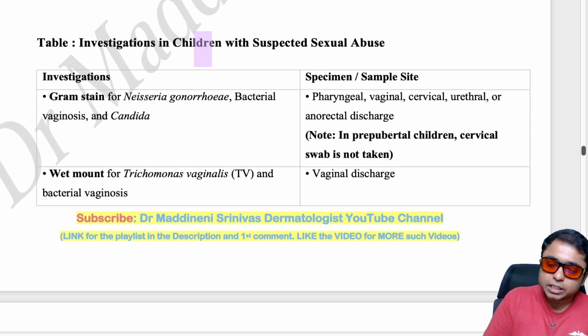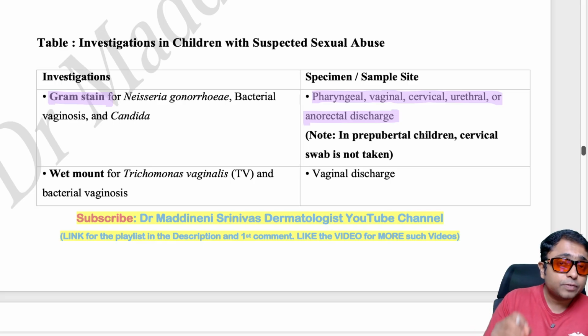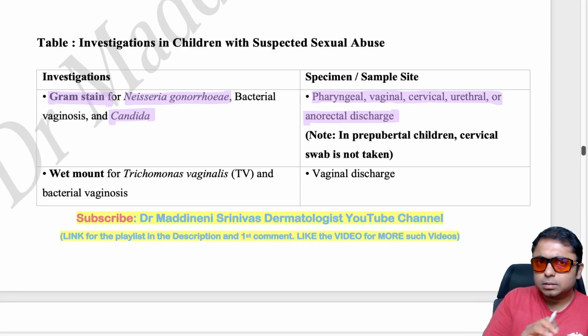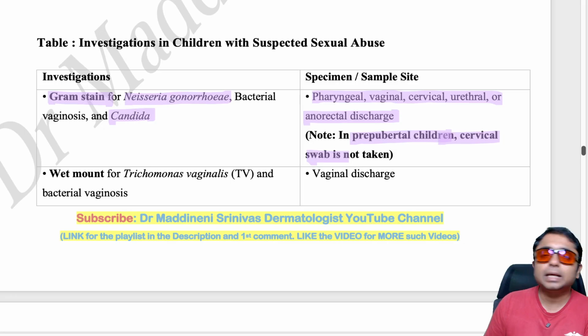What are the investigations we should do? They are going to be the Gram stain. From what samples are we going to do the Gram stain? It is from the specimen from the pharynx, vagina, cervical, urethral discharges, and also anorectal discharge. From all these, we need to do the Gram stain to identify Neisseria gonorrhoeae, bacterial vaginosis, and also Candida, right? And you must remember one point related to the pre-pubertal age group. Cervical swabs are not going to be taken in pre-pubertal children, right?